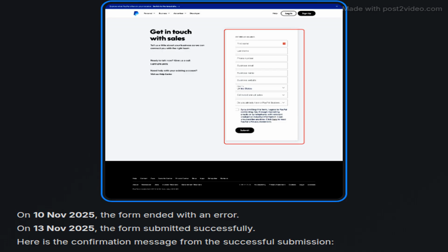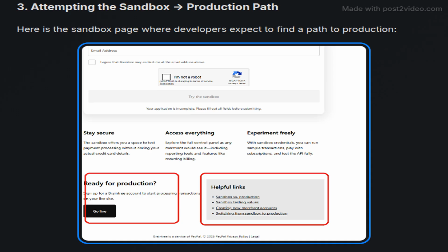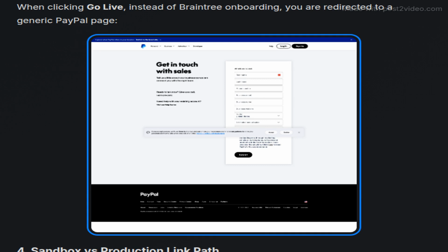to get live access. This section presents a screenshot of the Sandbox page, which highlights the expectations developers have for moving from Sandbox to production. Following a click on the Go Live button, users are redirected to a generic PayPal page rather than the expected Braintree onboarding, illustrating a disconnect in the expected process.